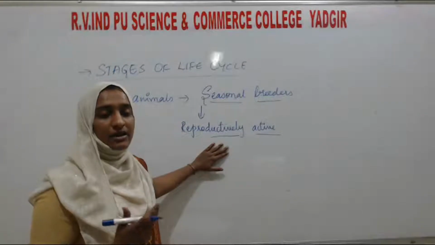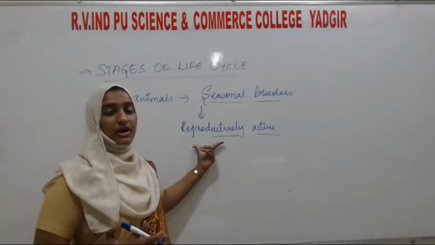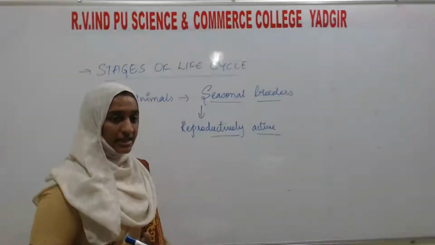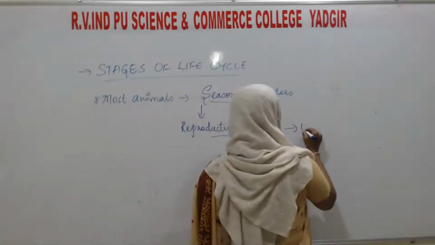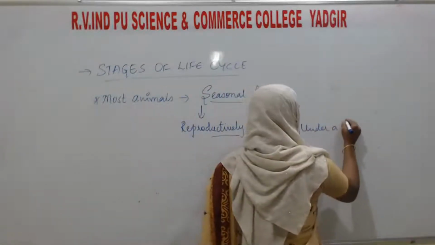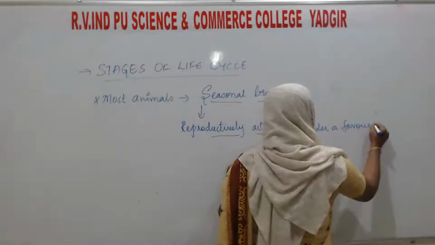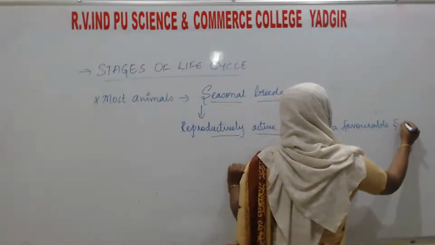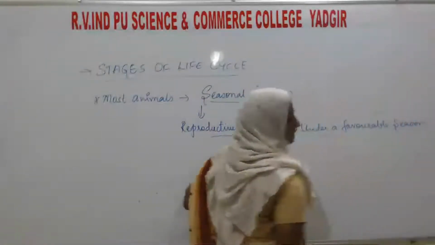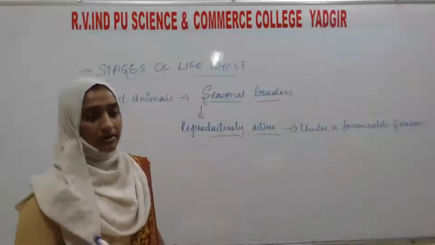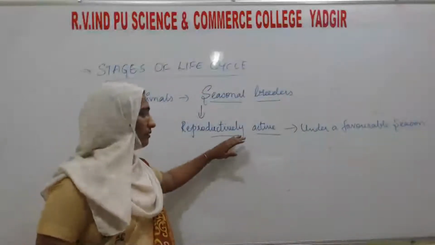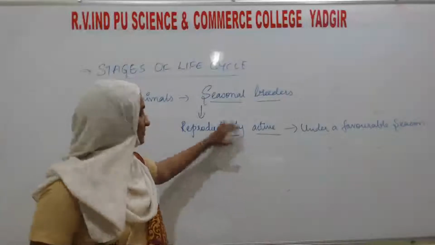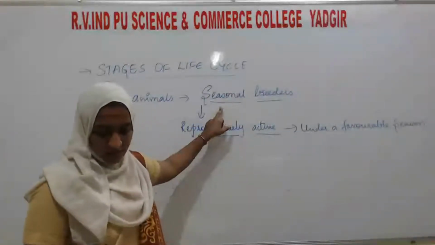That is, they are reproductively active only under a favorable season, either winter, summer or rainy. That type of animals we can call seasonal breeders.